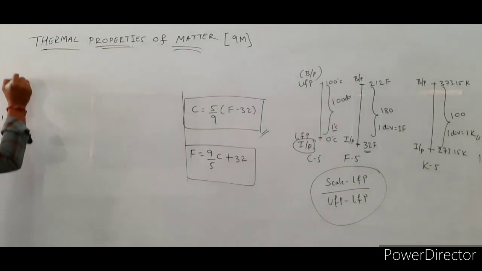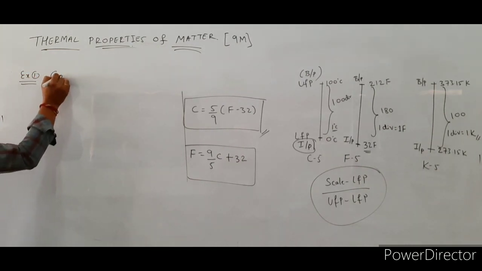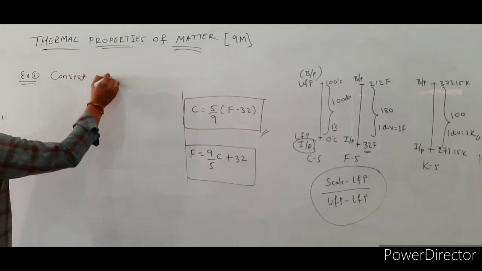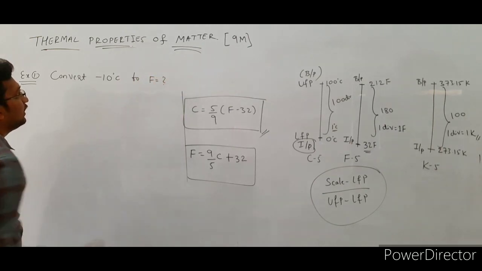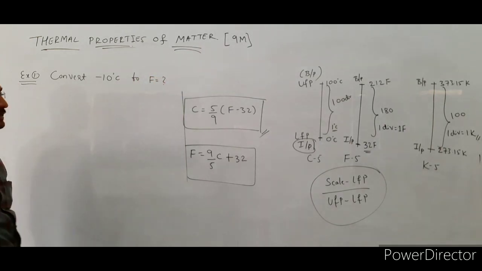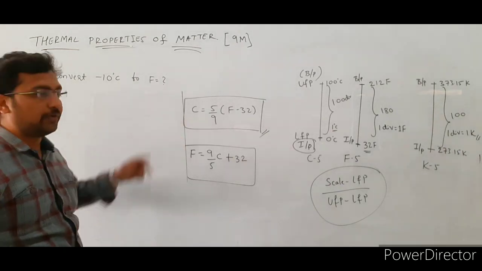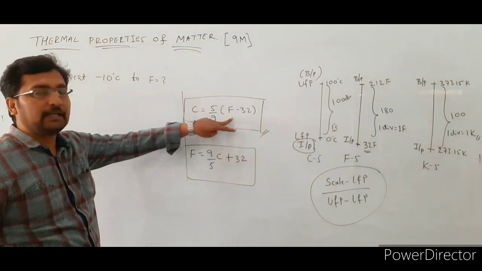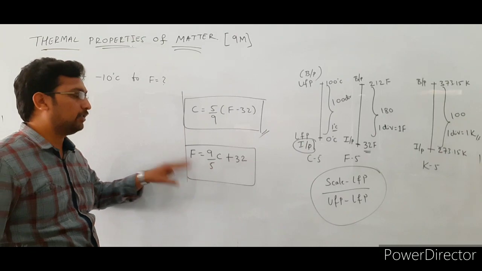See here, first example: convert minus 10 degrees Celsius to Fahrenheit scale reading. Already we know the two formulas, one for converting Fahrenheit reading to Celsius and one for converting Celsius reading to Fahrenheit.